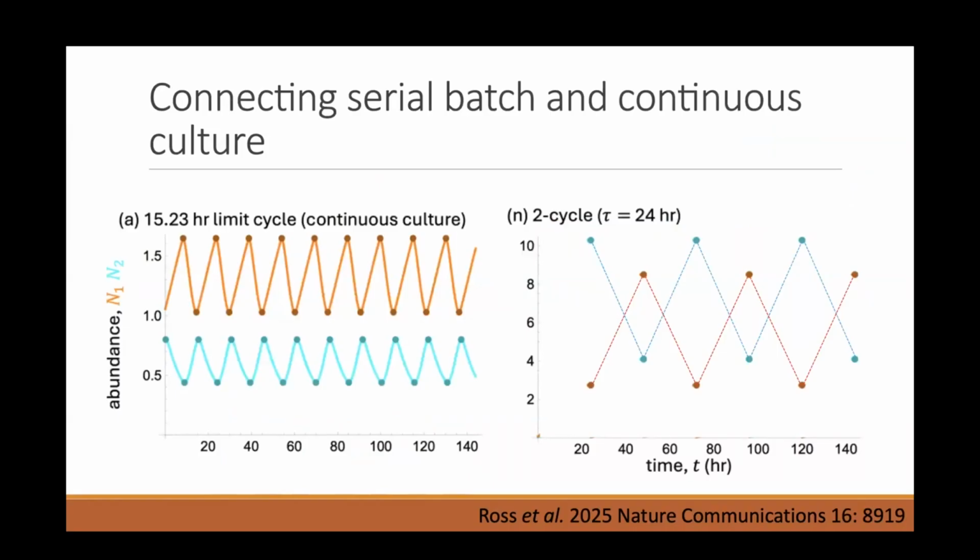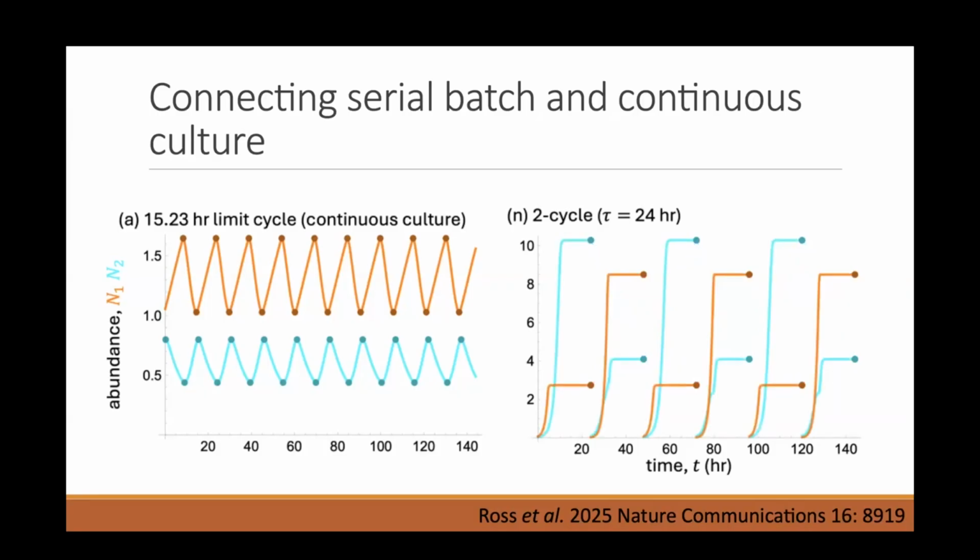Finally, one of our reviewers, reviewer 2, I believe, had a great question. They wanted to connect this continuous time limit cycle dynamics with the period 2 cycle that we found in our experiments. And so the first thing you have to do to connect these two is you need to crack open the box. With the model, we don't just measure their abundance at the end of the cycle. We can see what happens, so we see the dynamics within the serial batch culture.